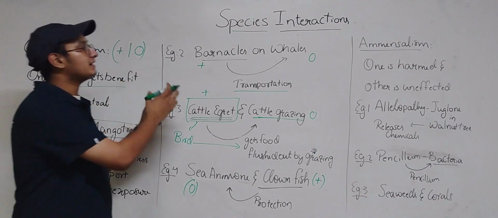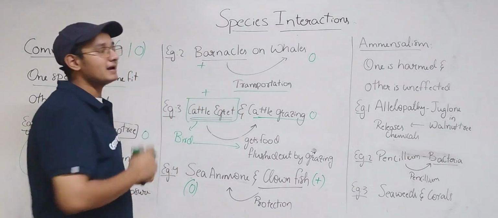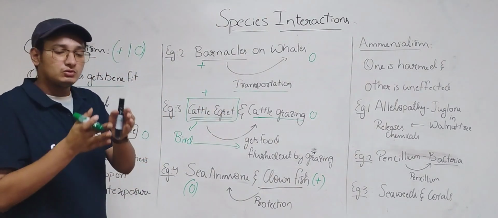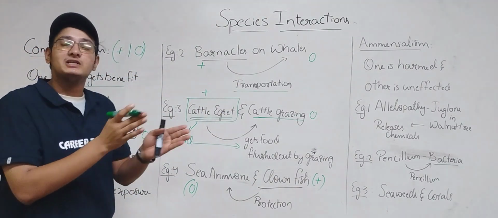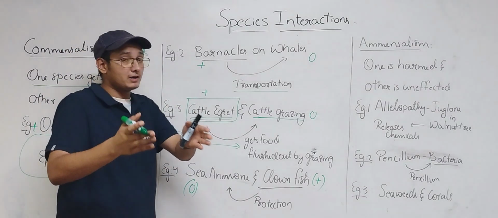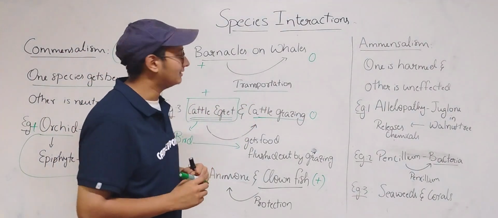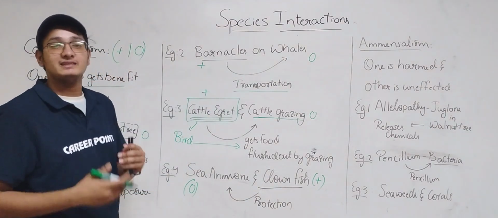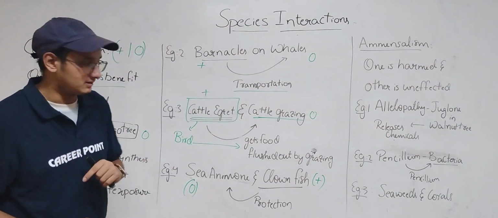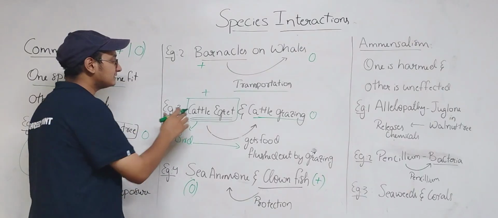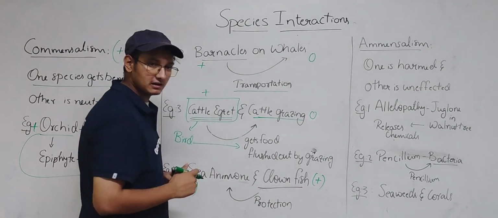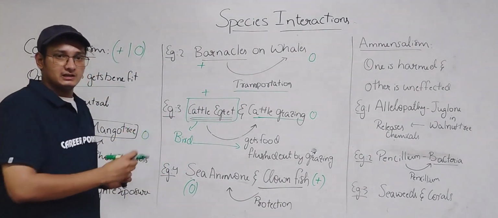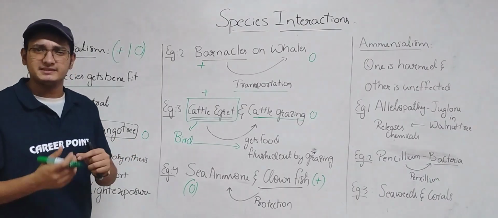And here we have barnacles on whales. These barnacles are present on whales, and the whales help them with transportation from one part of the ocean to another. So the barnacles are getting benefited and the whales are neither getting benefit nor harm. The third one is cattle egret and grazing cattle. The cattle egret is a bird which feeds on grazing animals.